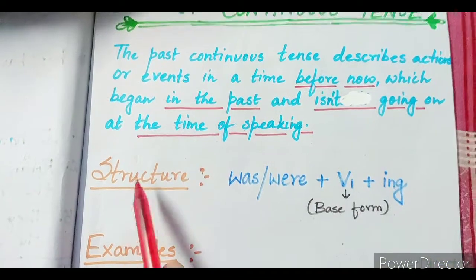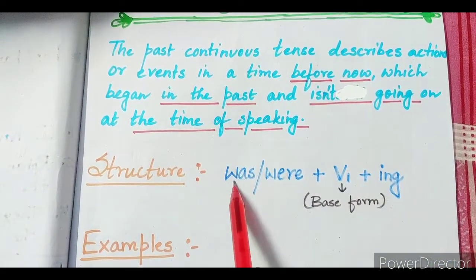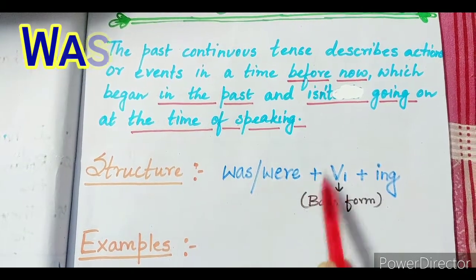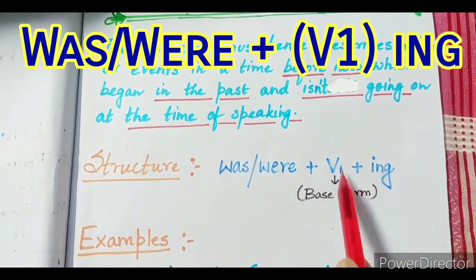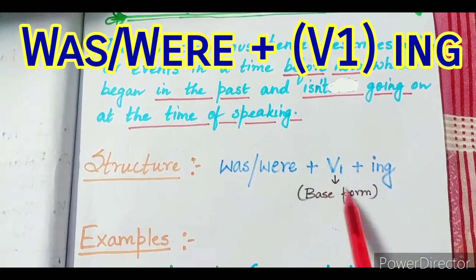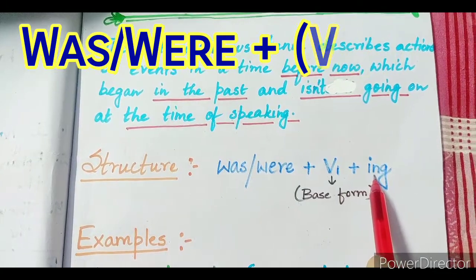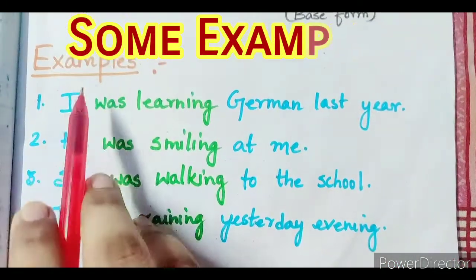The structure which we use for past continuous tense is the auxiliary verb was or were plus the verb form 1 plus the ing. V1 means the base form of the verb. So we will use the base form of the verb along with the ing form. Now let us see the examples.